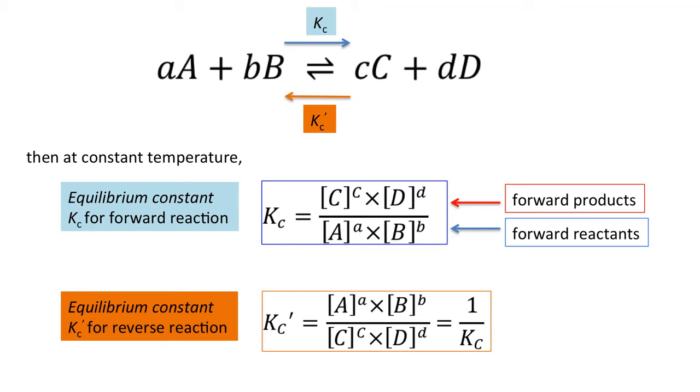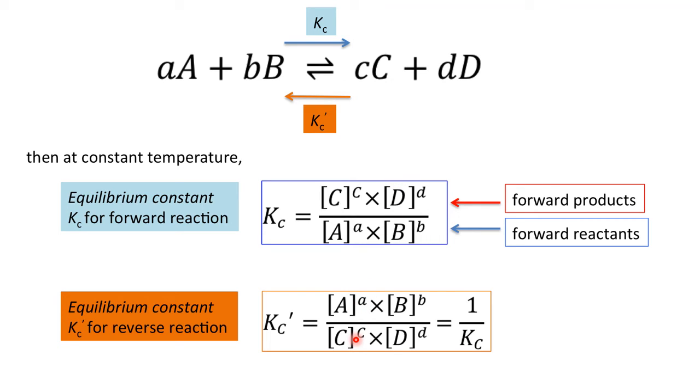Here, a moles of A, b moles of B giving c moles of C plus d moles of D. Let us write the equilibrium constant for this reaction. For the forward direction, Kc is equal to this, as usual. Now, if you write the equilibrium constant for the reverse reaction, that time this becomes the reactant and this becomes the product. So this will come in the numerator, this will come in the denominator.